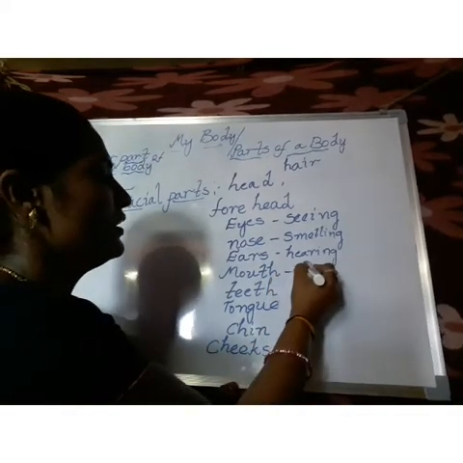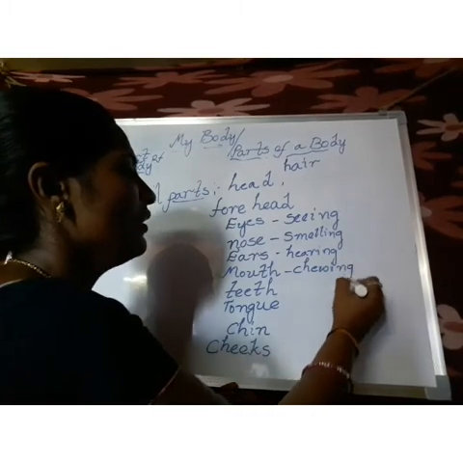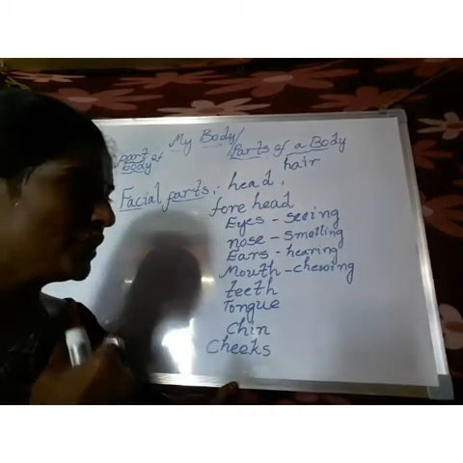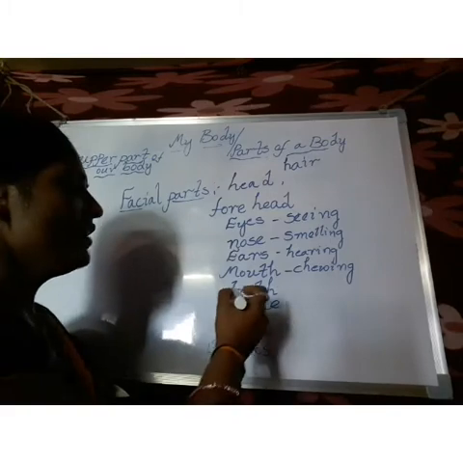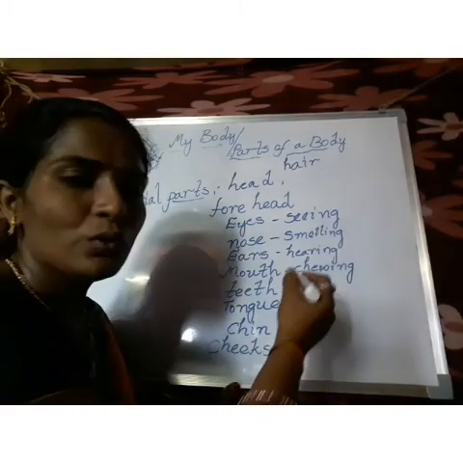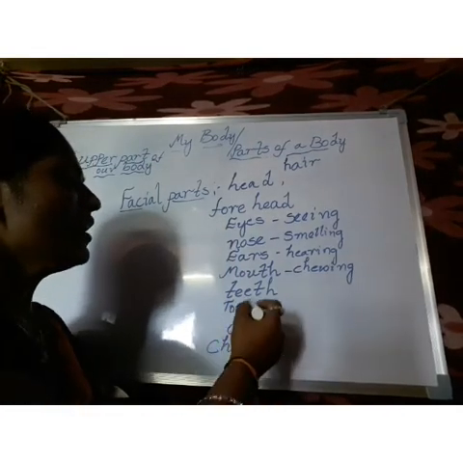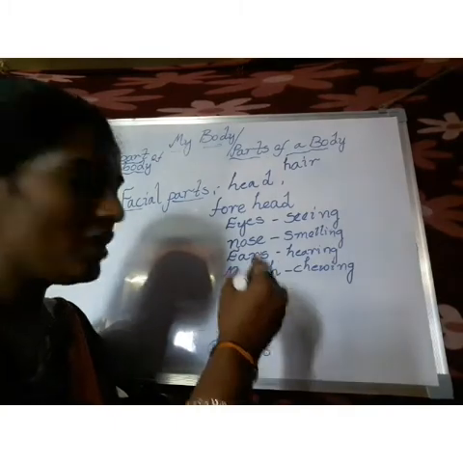Chewing the food. Chewing or biting. And what is the use of teeth? They help the mouth chew the food, and the tongue also helps in the movement of the food.